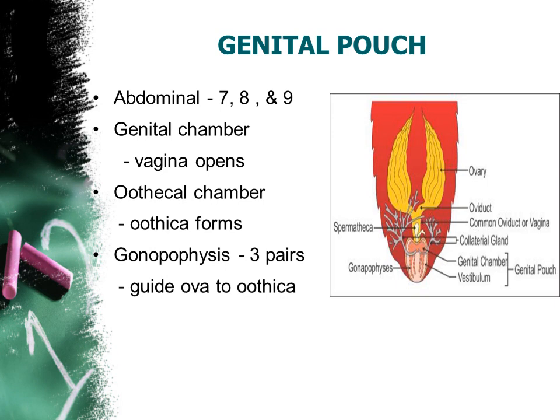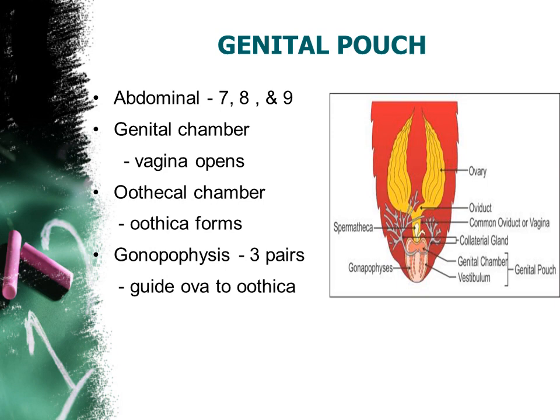Okay, the next chamber is the oothecal chamber. What do you mean by ootheca? Ootheca is a hard covering which surrounds the egg cells. Fine. So when it takes place, listen, as we said already, the collateral glands are secreting some substances. This is going to form one ootheca, one hard covering around the egg cells. Fine. So now the ovum has reached the genital chamber.